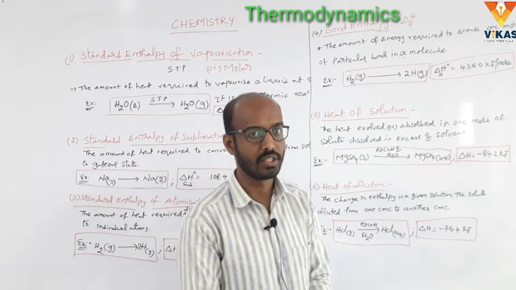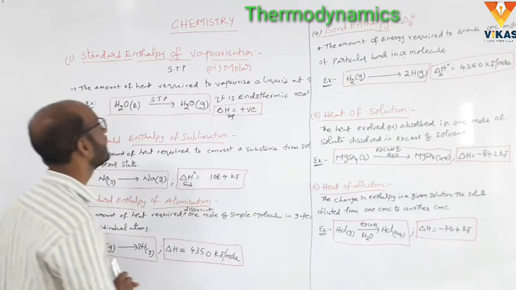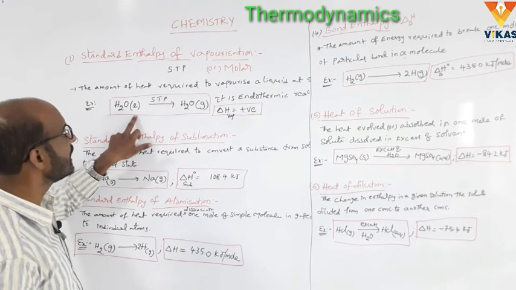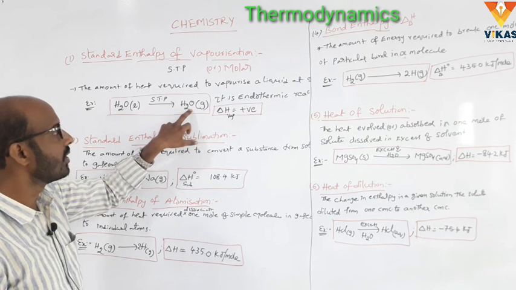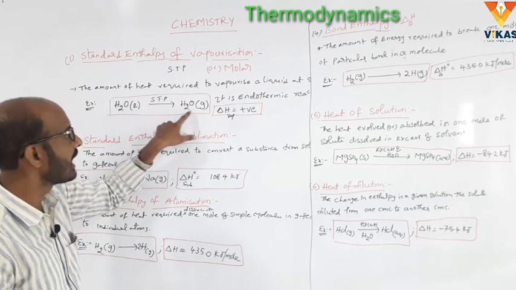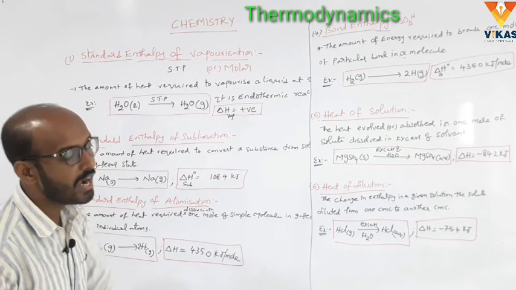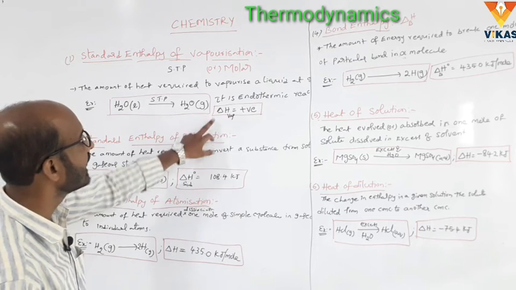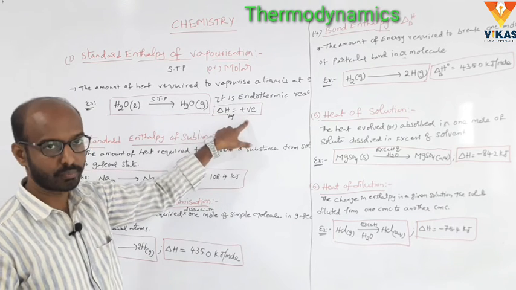of vaporization. And the example of the standard enthalpy of vaporization: H2O liquid at STP converts to H2O gas. Means liquid is vaporized to gaseous state. This is an endothermic reaction. So the delta H vaporization is positive.